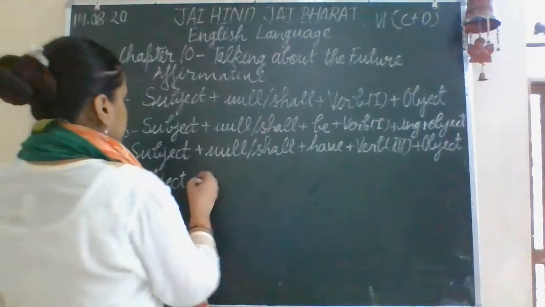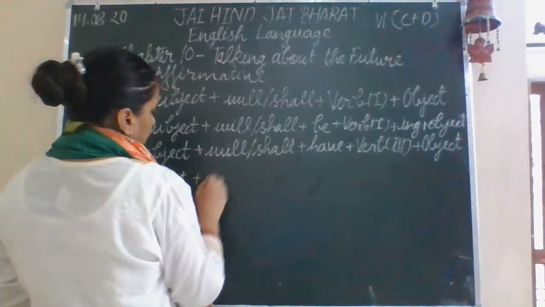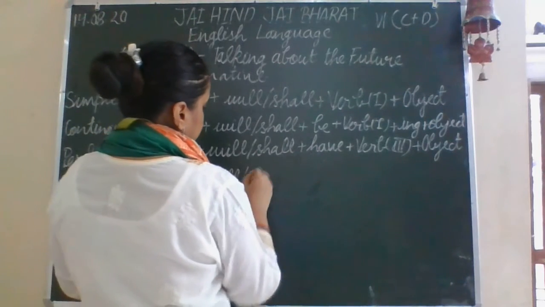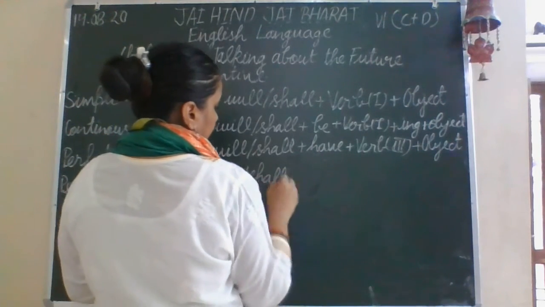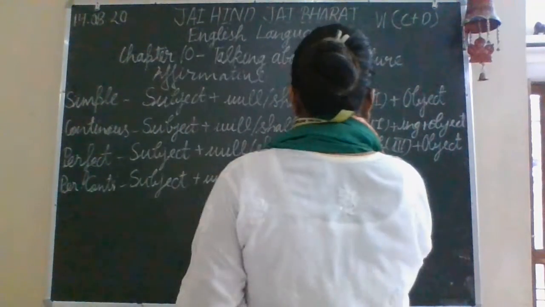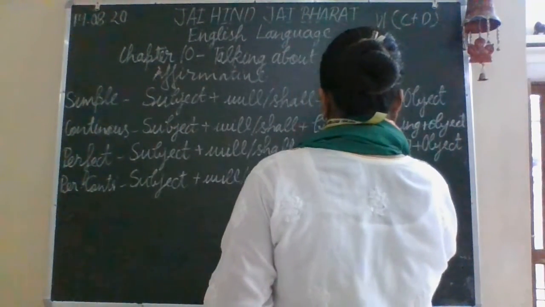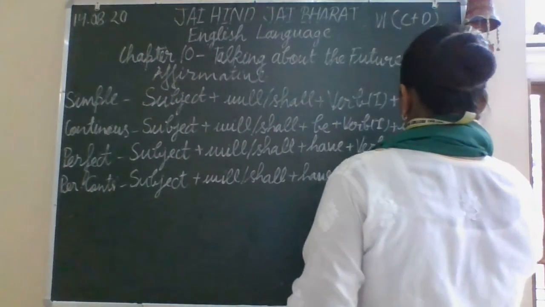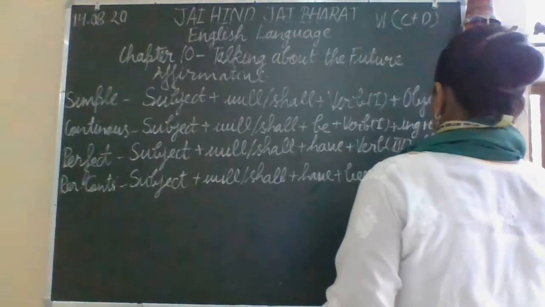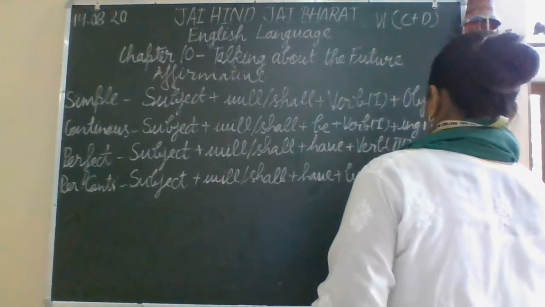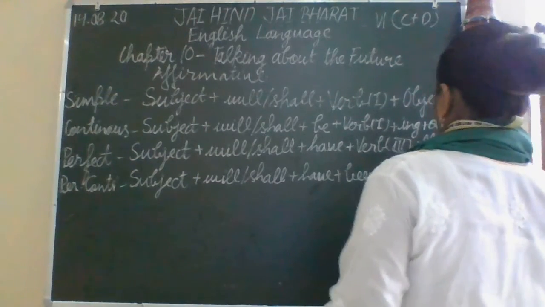So subject plus will or shall plus have plus been plus first form of verb plus ing plus object.